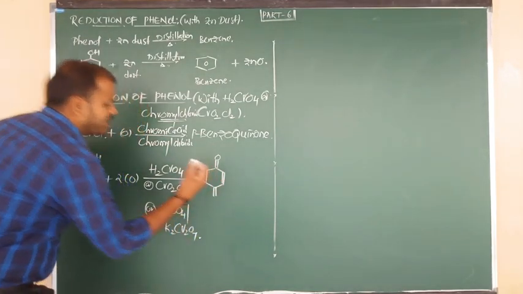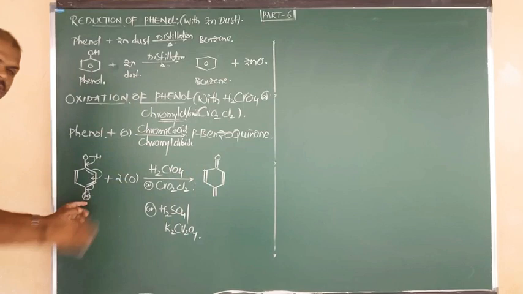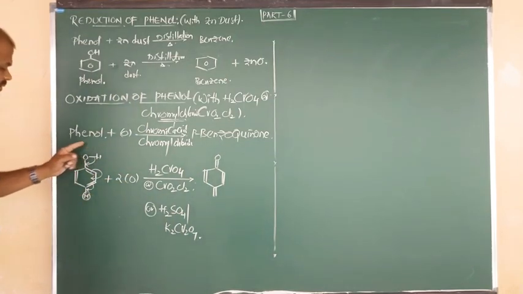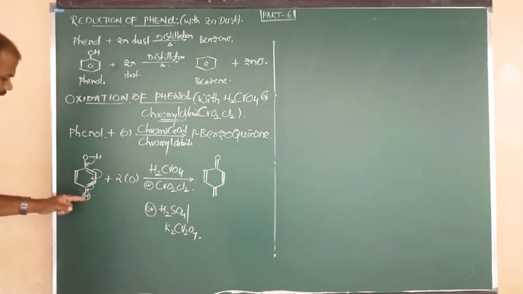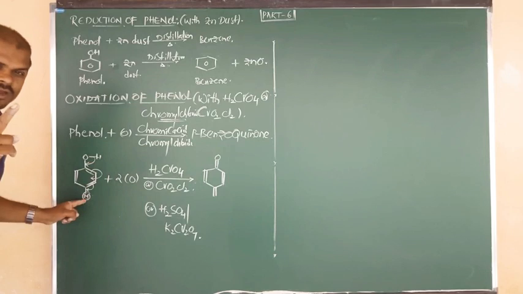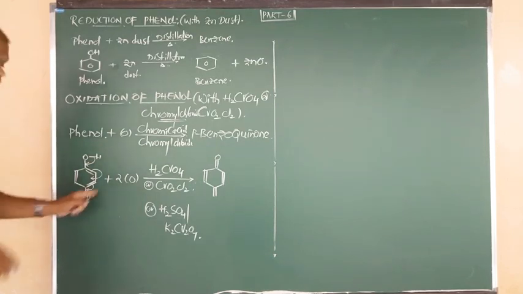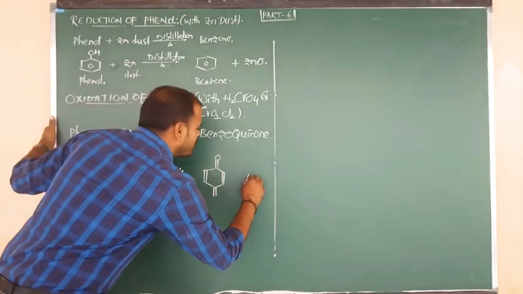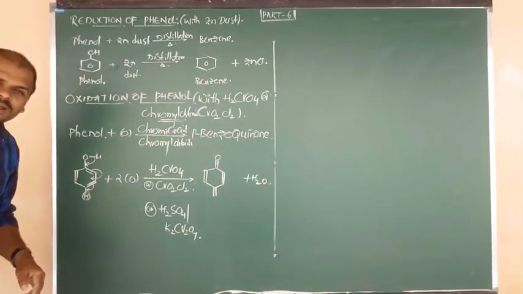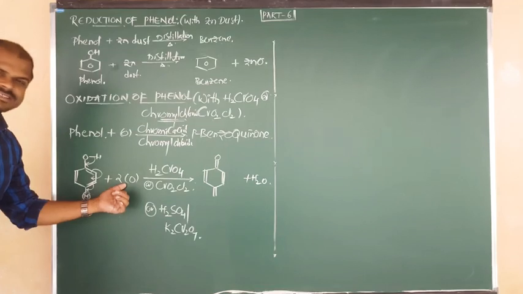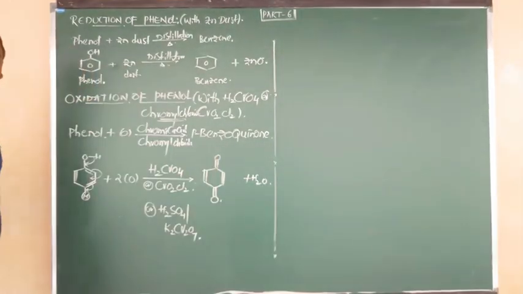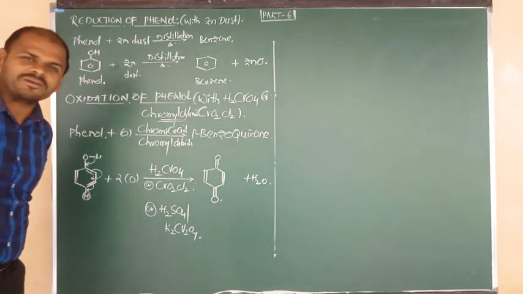Now I am going to write another pi bond, and here we are removing the hydrogen. From the above plane we are removing the hydrogen from O, and from the below plane we are removing hydrogen from the para position. How many hydrogens are we removing? 2 hydrogens. Such 2 hydrogens combine with an oxygen and are removed in the form of a water molecule. But how many oxygens are you providing? 2 oxygens. Another oxygen attacks at the para position. This is called oxidation. I hope you understand.